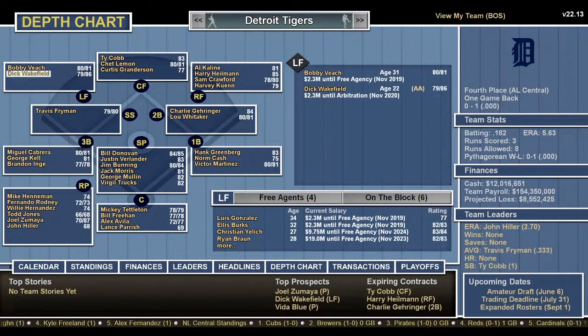I'm not familiar with him. From the early 40s, it looks like. And he's god-awful defensively. So he must have... you know what? He could have been a trade. Why is he on this team? Oh, he had a real good year in 43. That's how he made the team. Interesting.